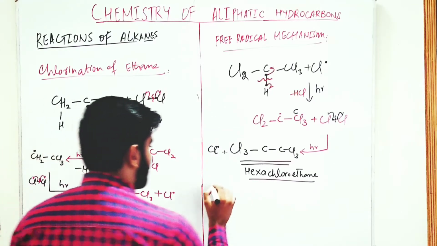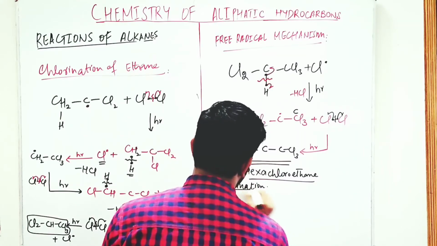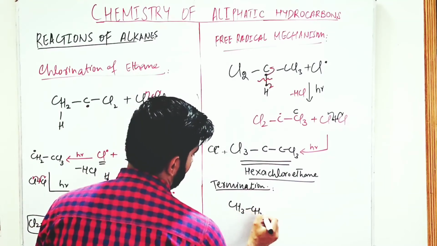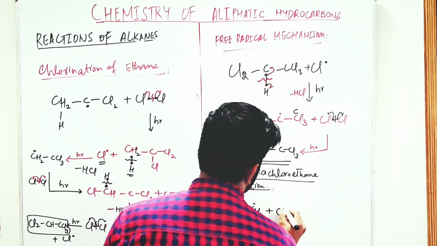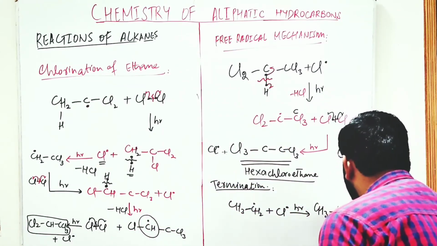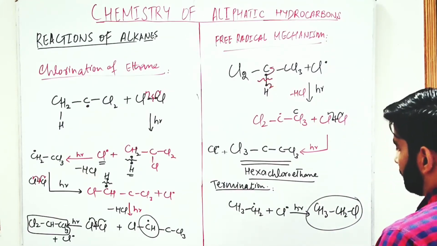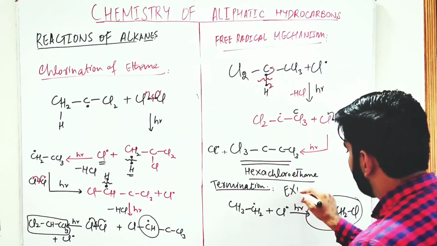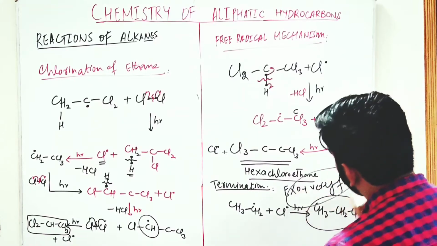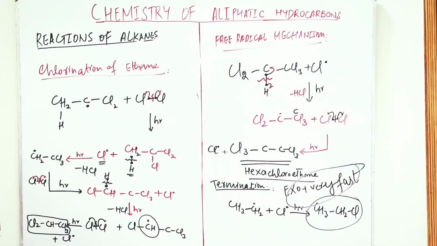And the last step is termination. The ethyl free radical reacts with chlorine free radical in the presence of sunlight, and there is formation of chloroethane. This step is exothermic and very fast. That is our termination step.